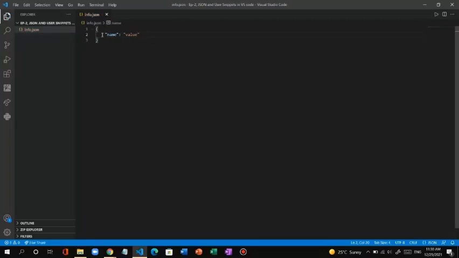You can see this name is in blue color and this is in brown color, because this name is the name and this is its value. It is like this because of this colon. So if you want to type another thing, like name 2, value 2. Now why is it showing error, expected comma, right?